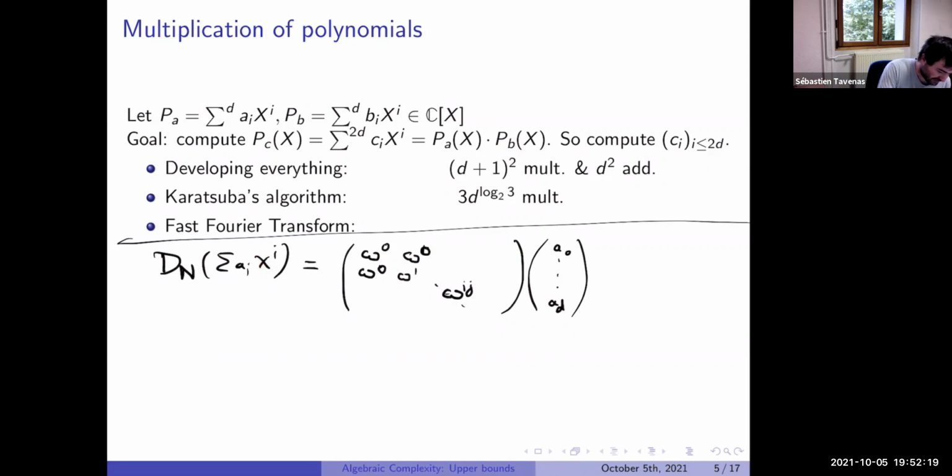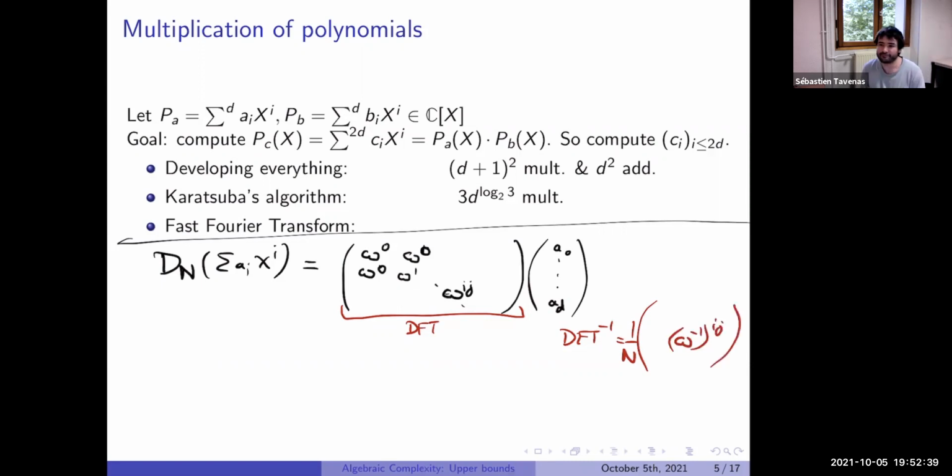First thing we can notice is, in fact, this matrix is invertible. And in fact, DFT^(-1) is the same matrix. We have a coefficient 1/n, but we replace ω by ω^(-1) in ω^(ij), which gives that already it's an isomorphism. We can go in one direction, in the other direction.